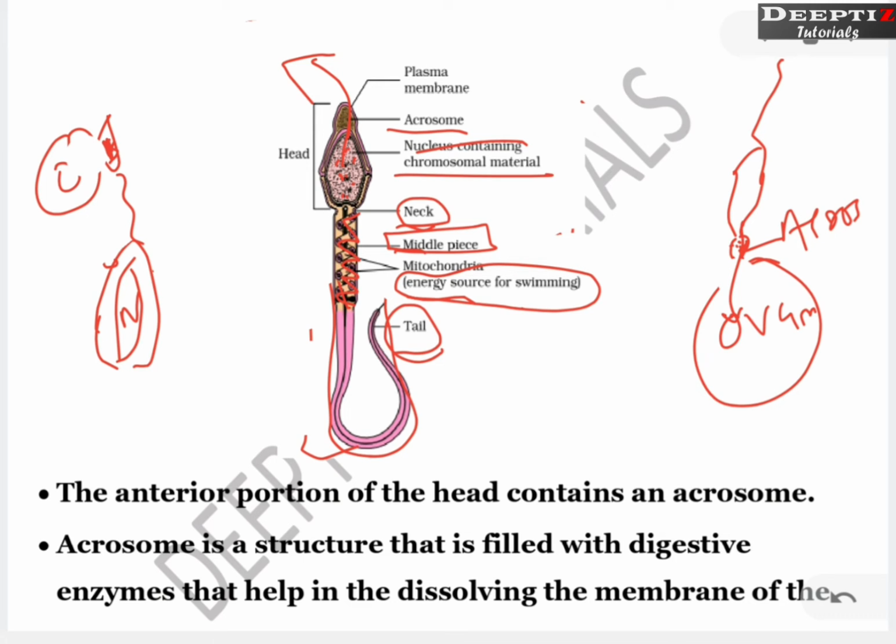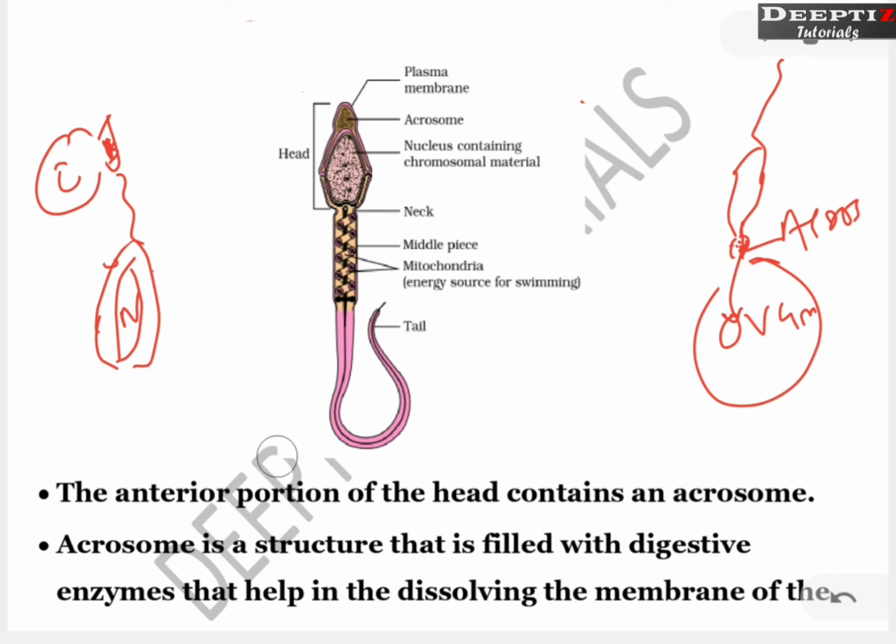So we know that the sperms are secreted in millions of number and released into the vagina. From the vagina it has to reach the fallopian tube. I have already told you that at the ampulla fertilization takes place. So the sperm has to travel a long distance. That travelling is done with the help of this tail. The tail will help the sperm to swim.